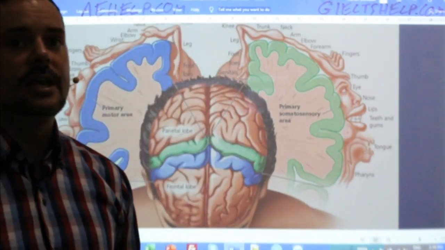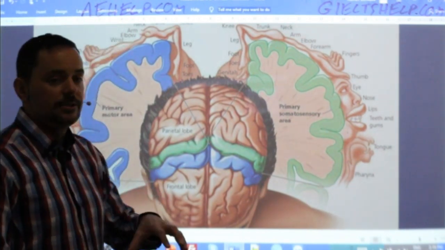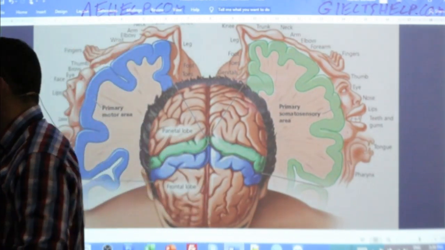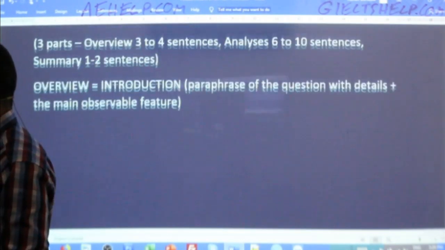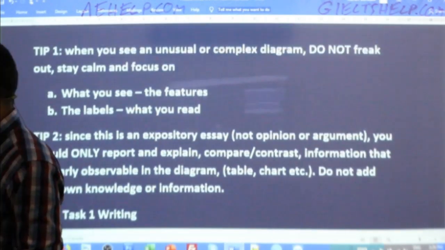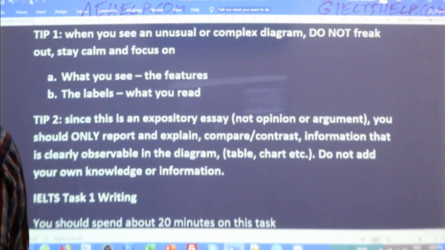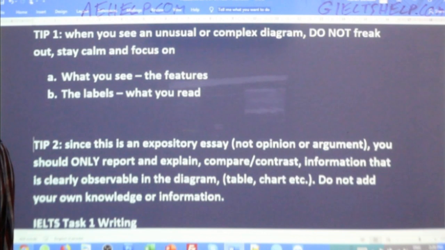Anybody know the idiom when people get lost in details and don't see the main or general ideas? The idiom is you miss the forest by looking at the tree. So, going back to my tip, this is connected to tip number 1, so I'm going to add it in as tip 1B.